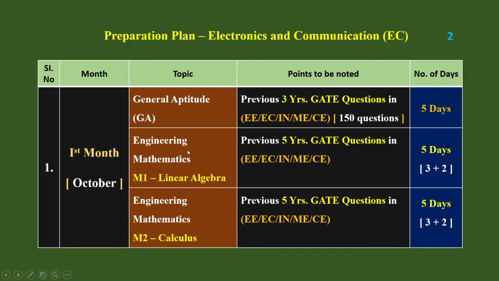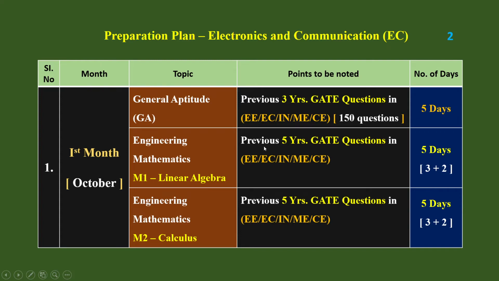You have to consider this engineering mathematics parallelly with your discipline oriented subject. So here, nearly 6 chapters are there. The first chapter is linear algebra. Linear algebra is scheduled for 5 days. Here I have divided it into 3 parts, 3 plus 2. These 3 days I have given for preparation with book problems. The last 2 days I have given for GATE problem solutions.